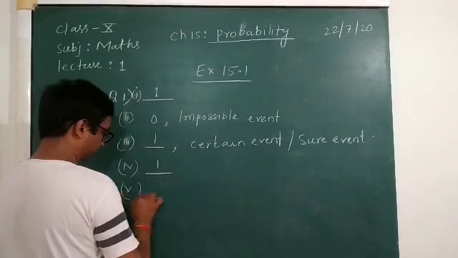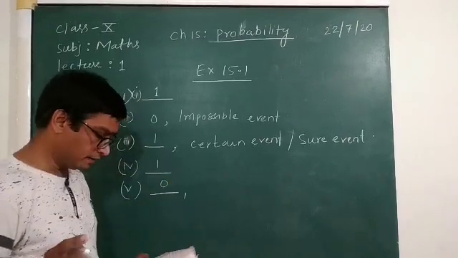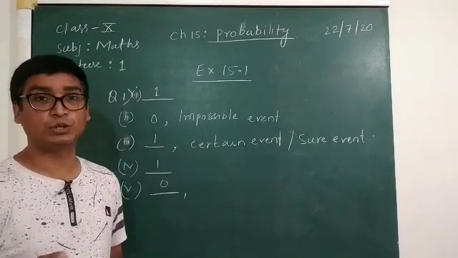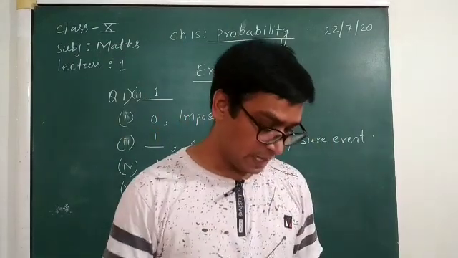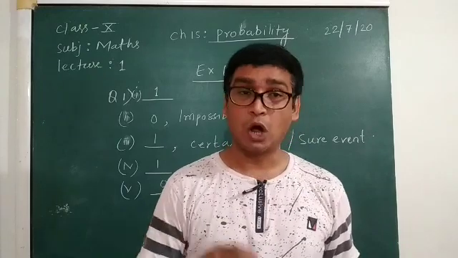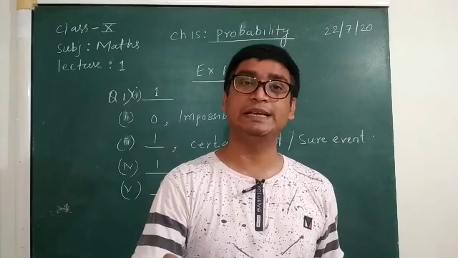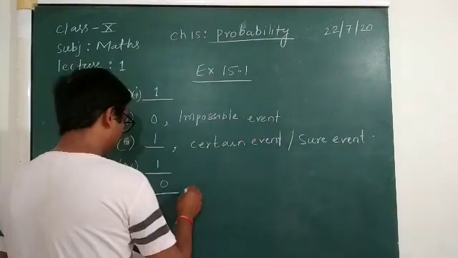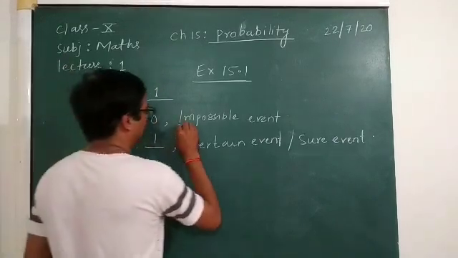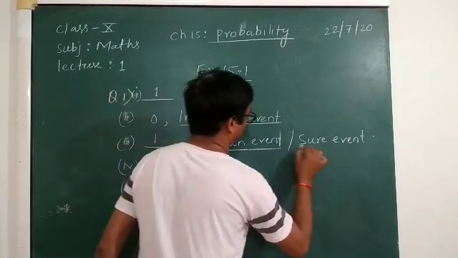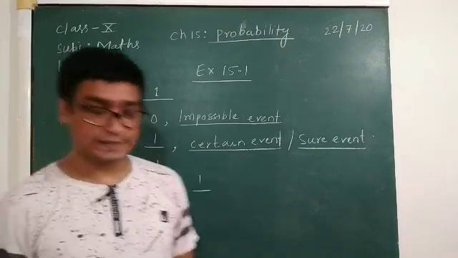And as I told you, the probability of getting an event is always greater than or equal to 0 and should be less than or equal to 1. So here it will be 0 and 1. This is the second blank of the fifth. Now question number 2 is given.